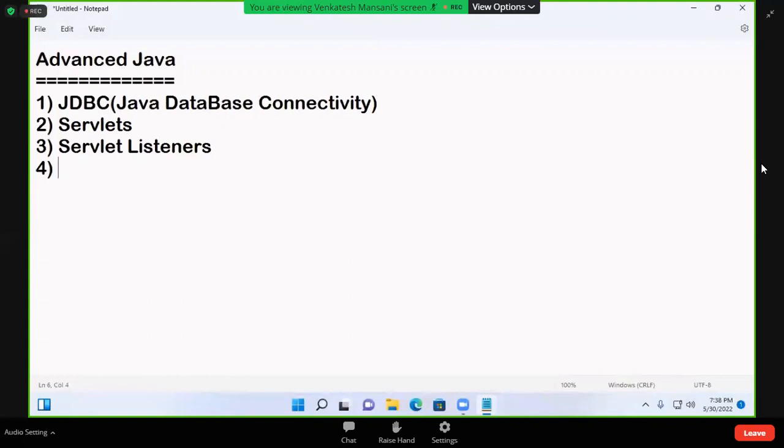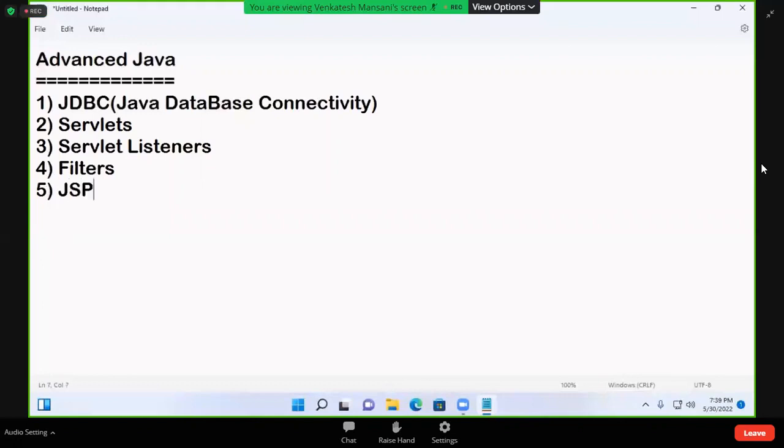See, today is only the advanced Java first class. In the last 3 sessions, I covered core Java concepts only. Those who came today, just note down the advanced Java content. First topic, JDBC. Second topic, servlets. Third topic, servlet listeners. Fourth topic, filters.